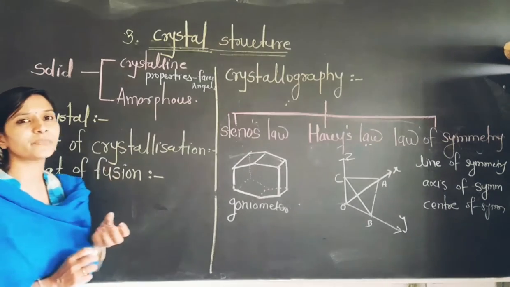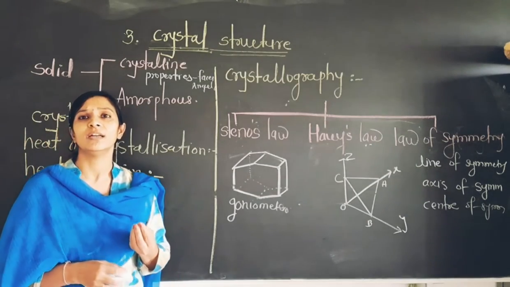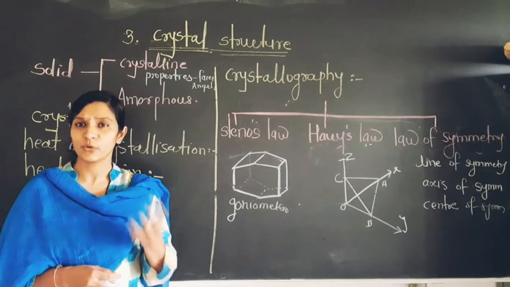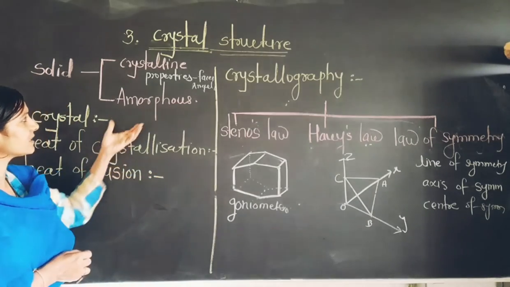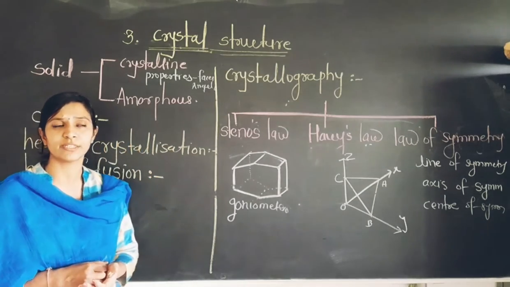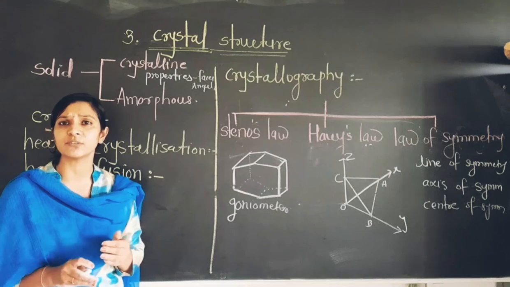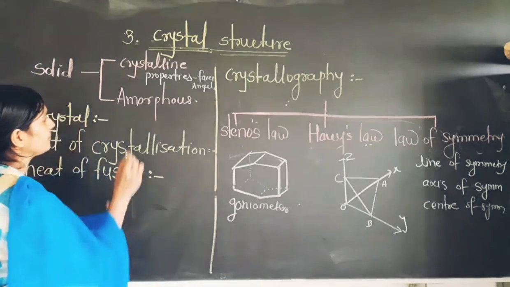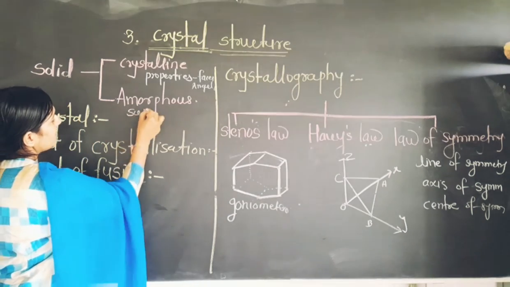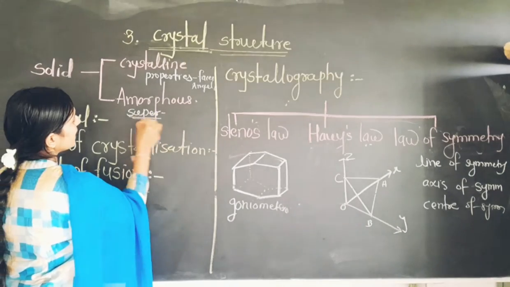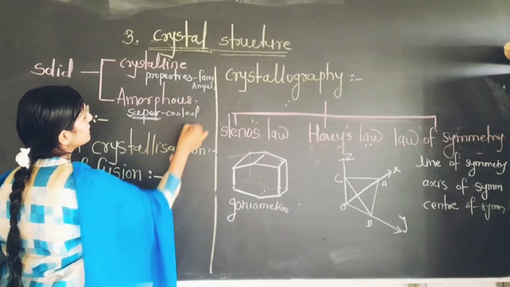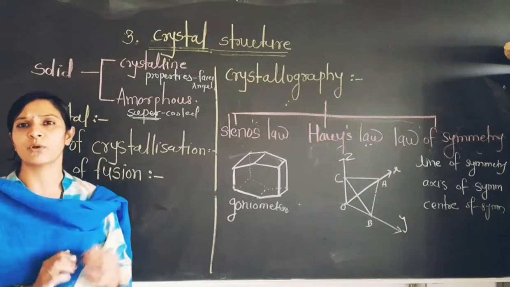Now look toward the amorphous material. For example, talcum powder and boric acid are very interesting examples of the amorphous solid. Amorphous solid is also known as the supercooled liquid. Always remember, the amorphous solid is also known as the supercooled liquid. Friends, its arrangement is not proper.